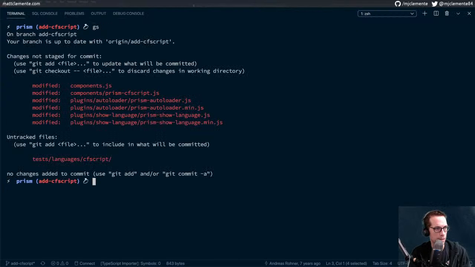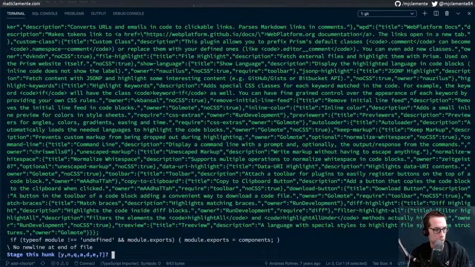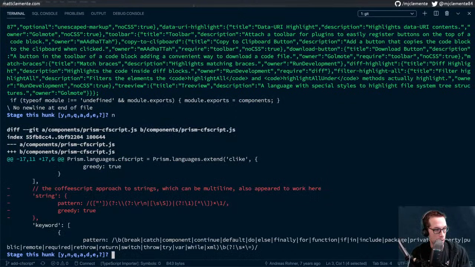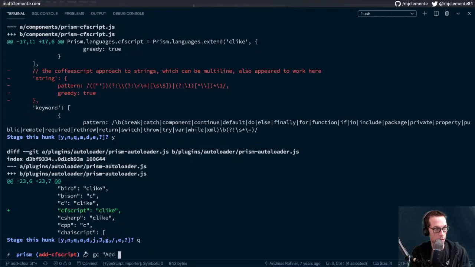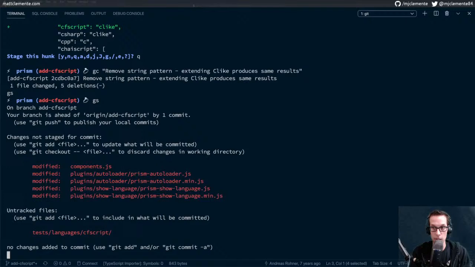Alright, so git status. What have we done here? Components, whoa. Don't want to add that. Okay, this is what I do want to add. Great. We're going to say remove string pattern, extending C-like produces same results. Alright.